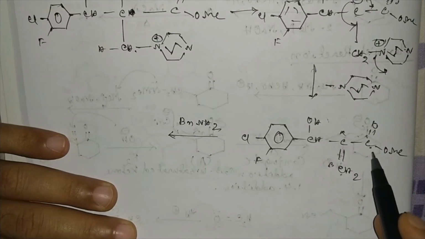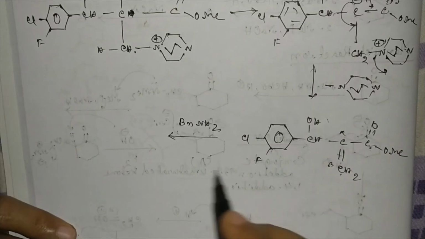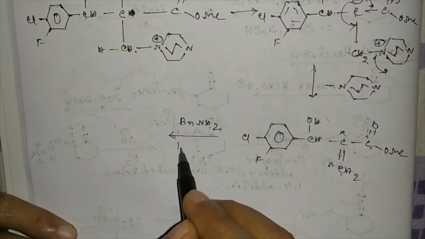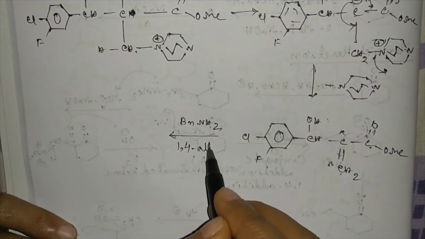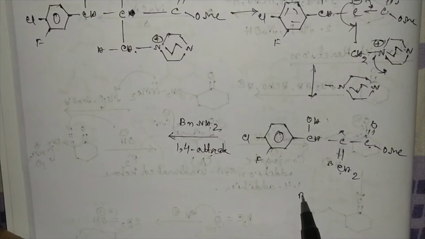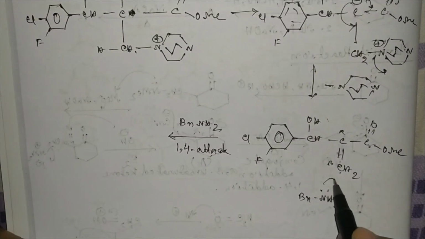So it will attack at this carbon atom, the beta position. So conjugate addition will be favorable here. BnNH2 will attack this position.